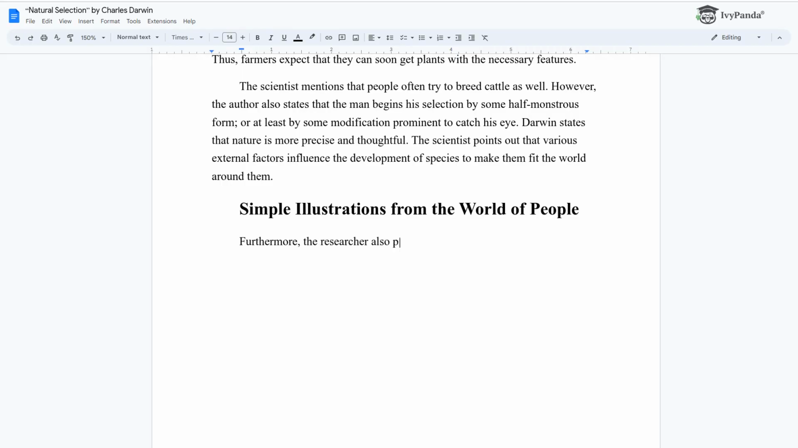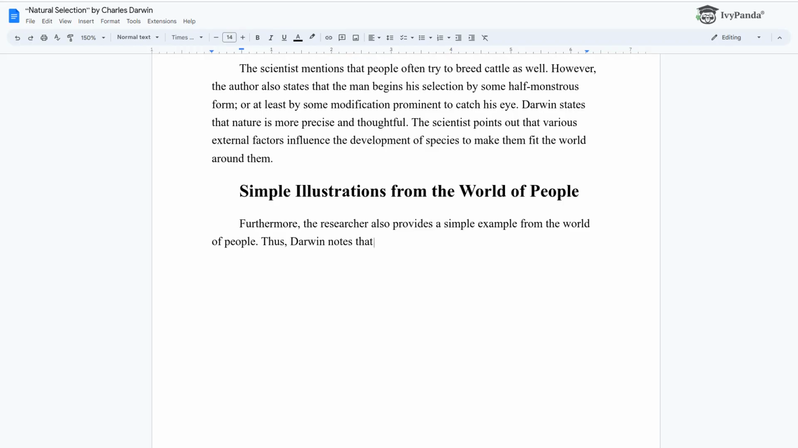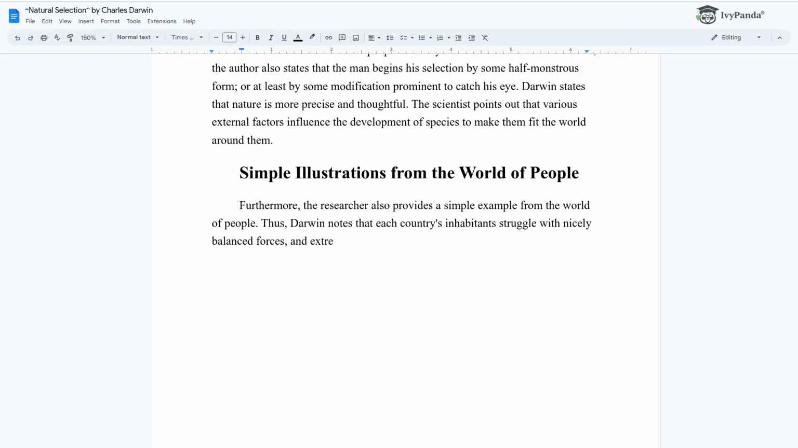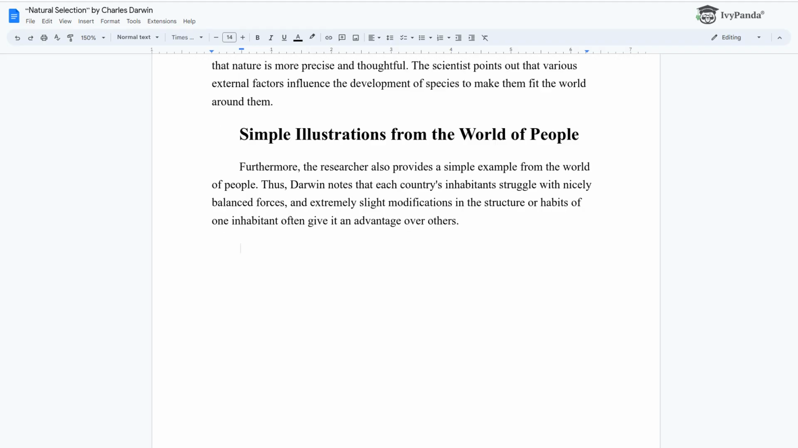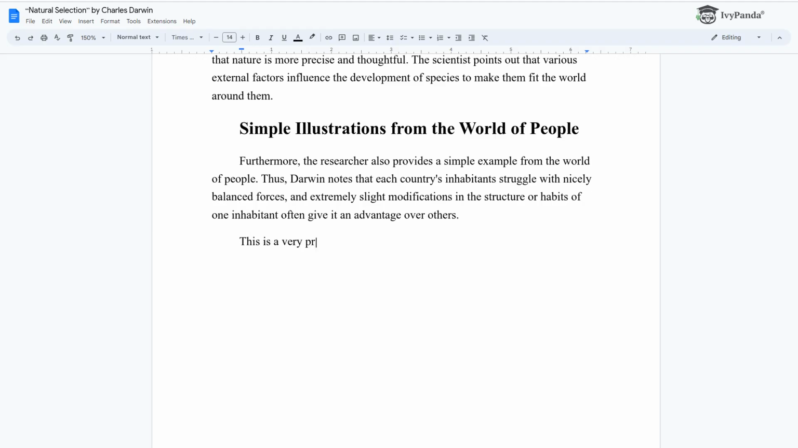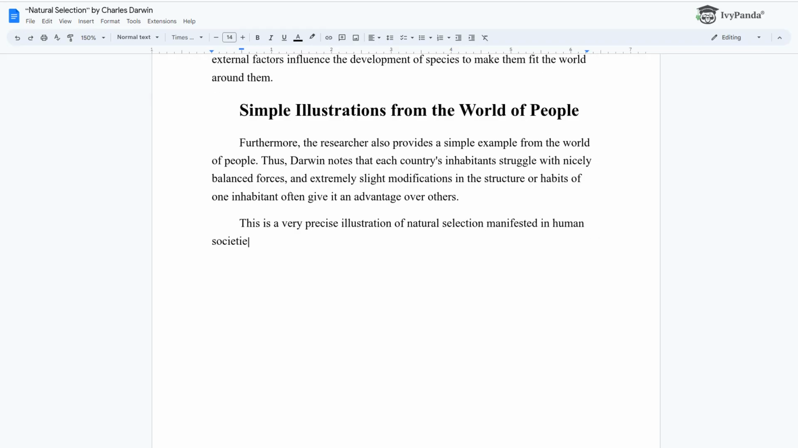Furthermore, the researcher also provides a simple example from the world of people. Thus, Darwin notes that each country's inhabitants struggle with nicely balanced forces, and "extremely slight modifications in the structure or habits of one inhabitant often give it an advantage over others." This is a very precise illustration of natural selection manifested in human societies.